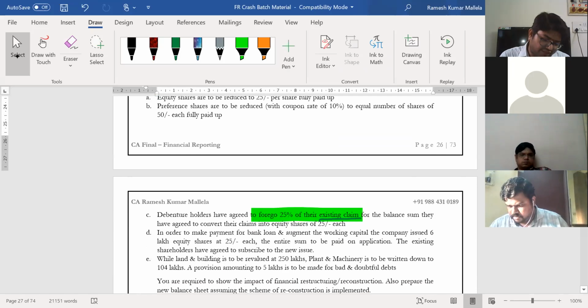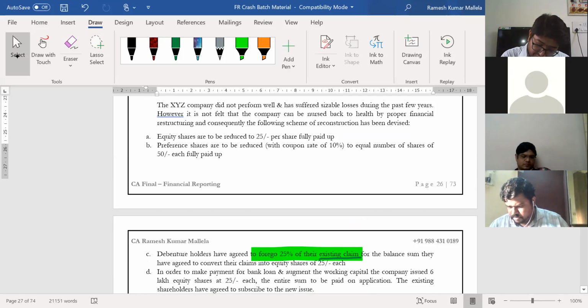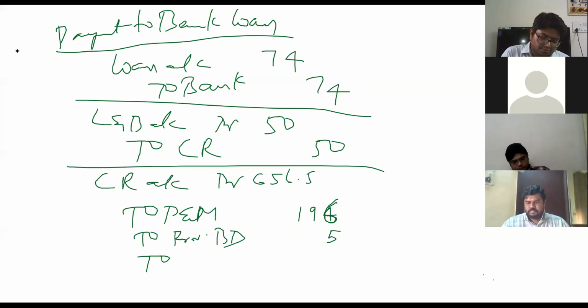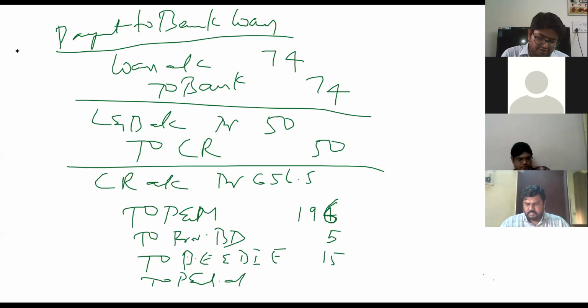All right, that's it, fine. So let's go ahead. 15 will be utilized here. So to preliminary expenses and debenture issue expenses 15. To P&L, I will write off whatever is left over.